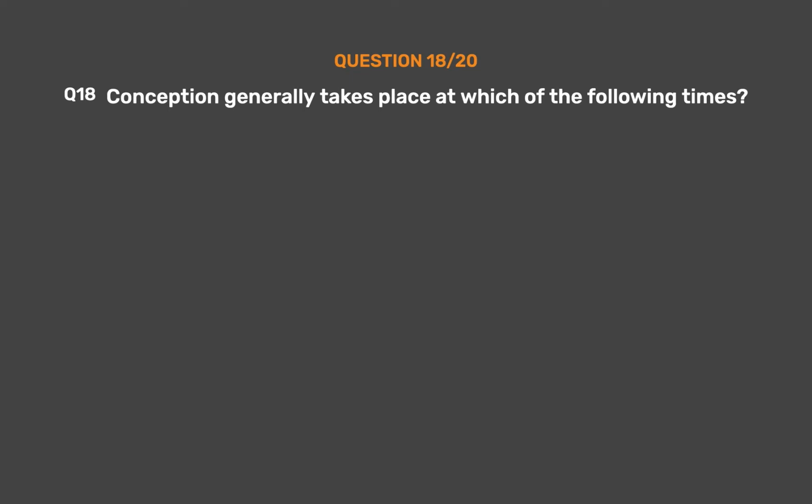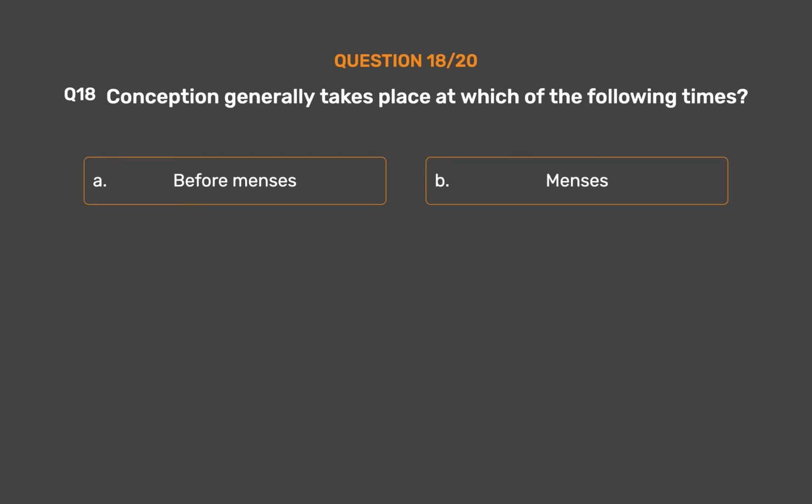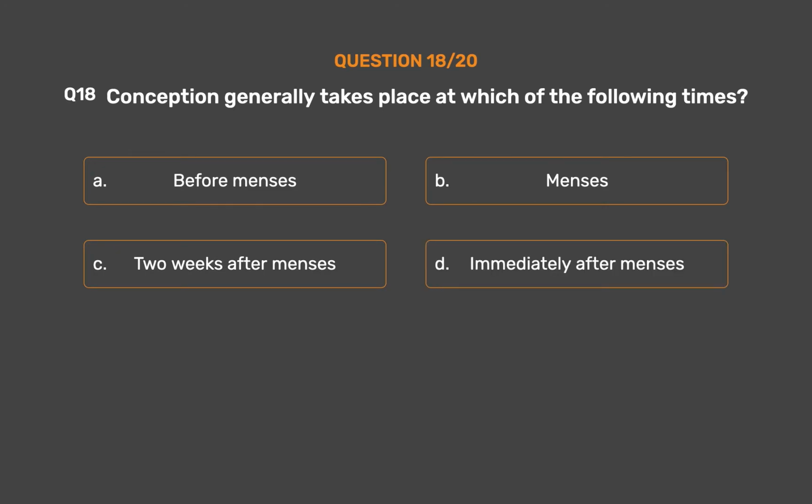Question number 18. Conception generally takes place at which of the following times? Option A, before menses. Option B, menses. Option C, 2 weeks after menses. Option D, immediately after menses. The correct answer is option C, 2 weeks after menses.